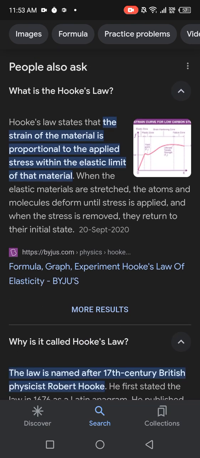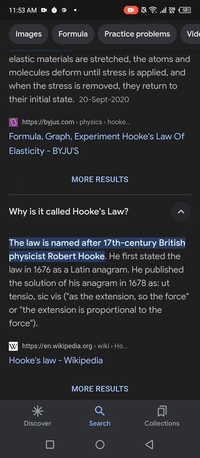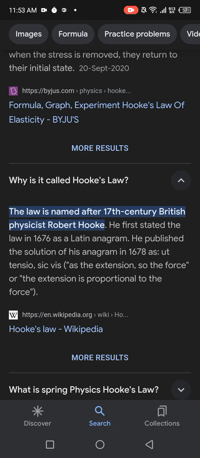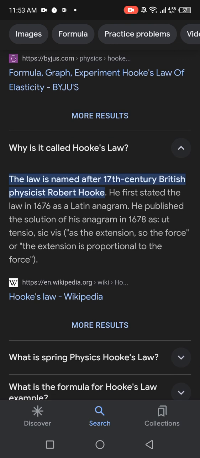Next: why is it called Hooke's law? The law is named after the 17th century British physicist Robert Hooke. He first stated the law in 1676 as a Latin anagram. He published the solution of his anagram in 1678 as "ut tensio, sic vis", which means the extension is proportional to the force.